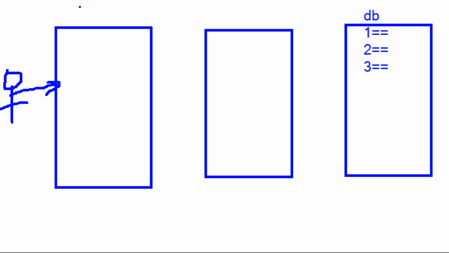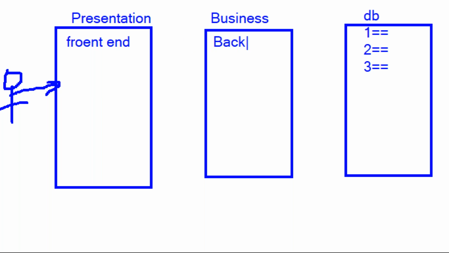So this is nothing but UI. Simply we are calling it front end code, the presentation. And the back end logic is nothing but business code. So presentation is what we call front end development, and business code is what we call back end development.